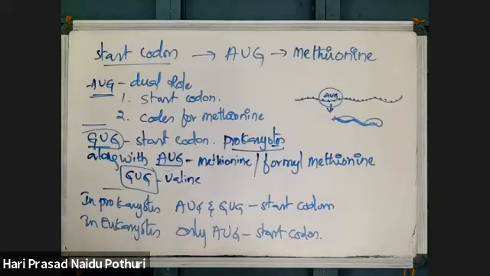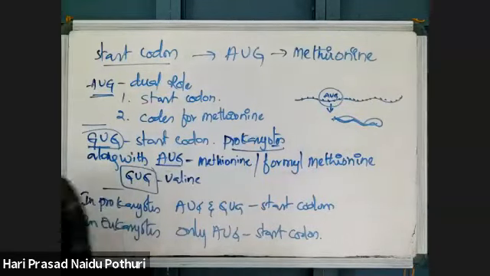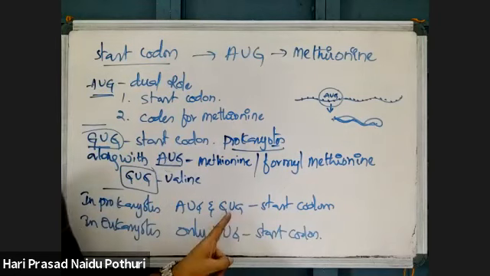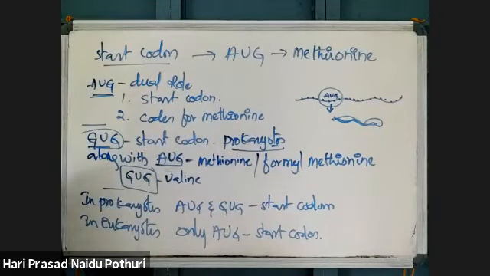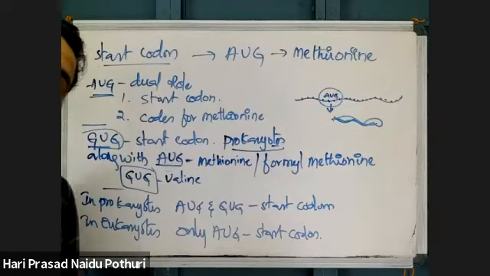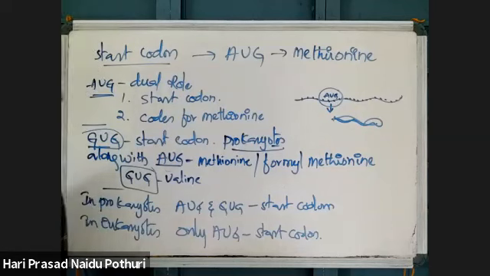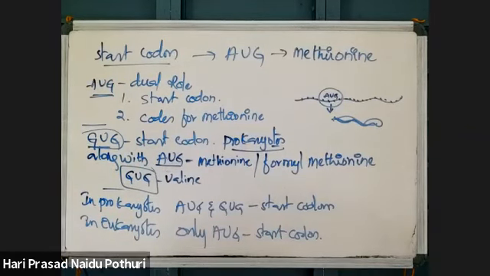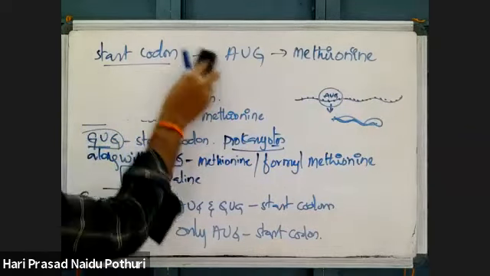GUG acts as a start codon only in prokaryotes, not in eukaryotes. And a single start codon, AUG, is present in eukaryotes. In eukaryotes, a single start codon is used, which is AUG, coding for methionine. This is the start codon. And now the stop codon.